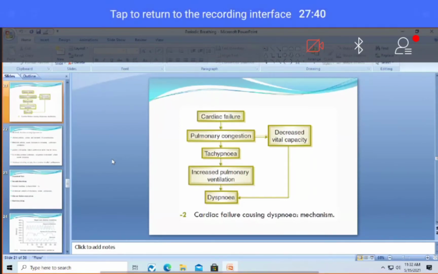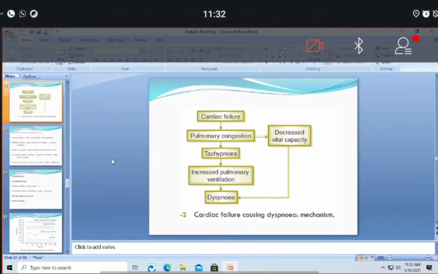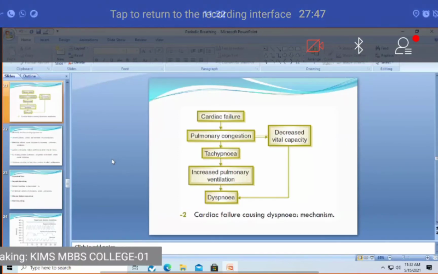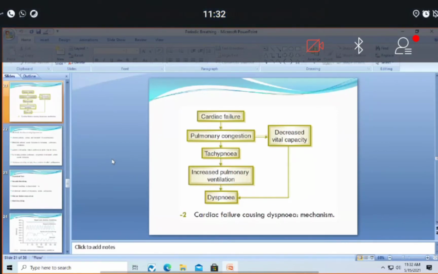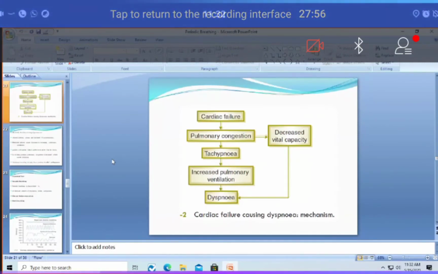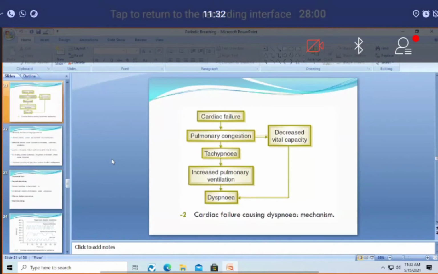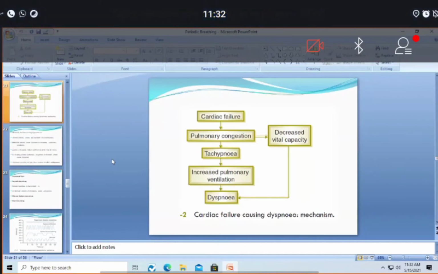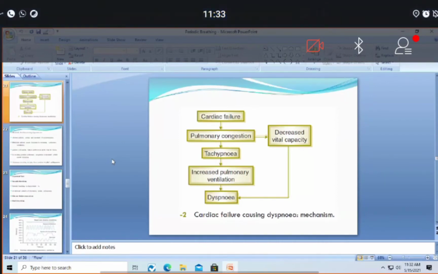During this period, oxygen concentration decreases and carbon dioxide concentration increases, and there will be some time gap for this blood to reach the respiratory center. During this period, there will be apnea. Once this blood containing less oxygen and more carbon dioxide reaches the respiratory center, there will again be hyperstimulation and hyperventilation. So this process of hyperventilation and apnea will continue because of the cardiac failure. It is a vicious circle.